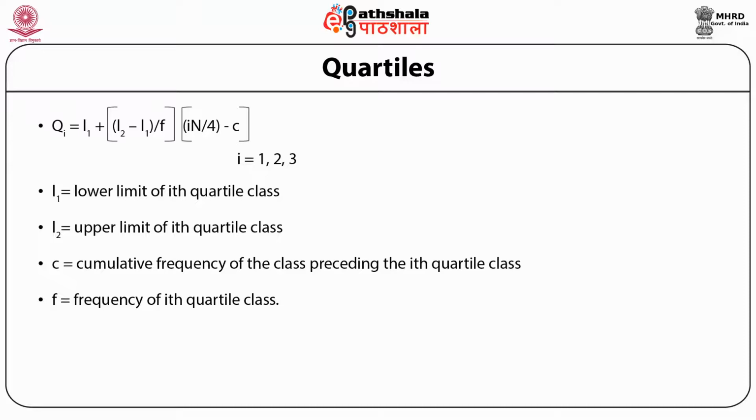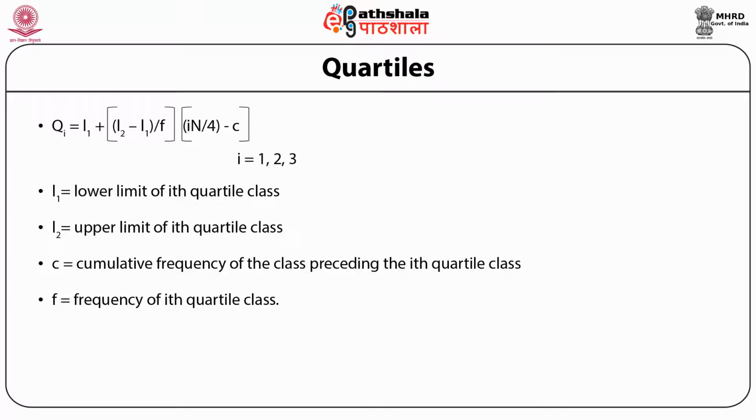Now we look at how we calculate these other partition values, that is the quartiles Q1, Q2 and Q3. The formula used for calculating different quartiles is more or less the same as the formula used for calculating the median. The only difference, if you compare the two, is that where in the median formula m appeared, m which is equal to n by 2, in the quartile formula we have i multiplied by n divided by 4.